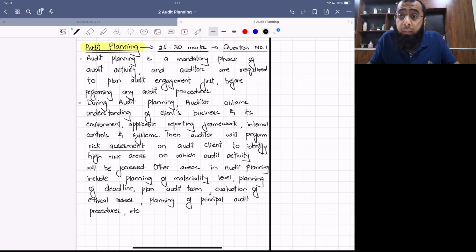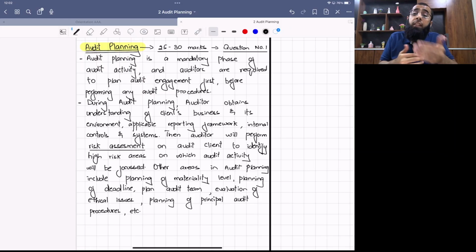Listen to me carefully. For the entire audit, for example, the materiality level is 100,000. So this 100,000 is not wholly for the receivable. 100,000 is for the whole financial statement. So the team member who is going for the audit of receivable will be given a certain portion of this materiality level. While doing audit of receivable, you can have a tolerance level up to $10,000. We have to make sure that the total of misstatements does not exceed the total materiality level of 100,000. So we break it down for each head.